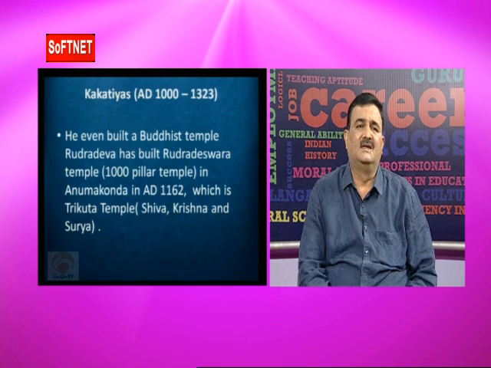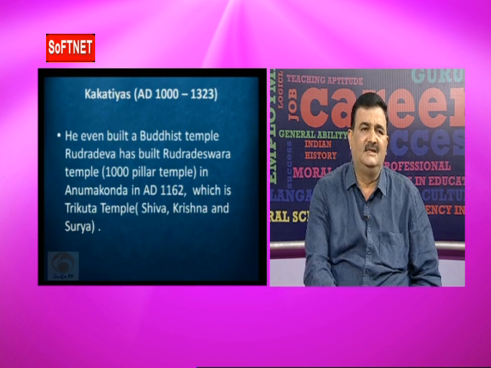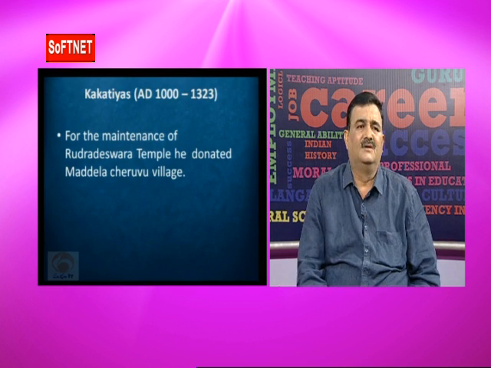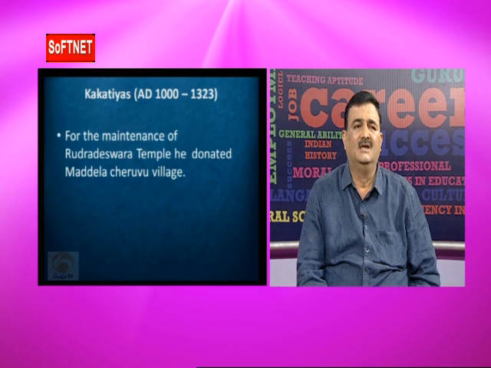So this answer is Rudradeva. He built the 1,000-pillar temple at Hanamakonda in 1163 AD, and this is a Trikuta temple. For the maintenance of this 1,000-pillar temple, Rudradeva donated one village, the Madhyala Cheruvu village, to the 1,000-pillar temple.